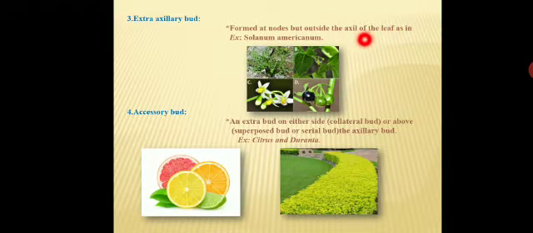For example, Solanum americanum. Solanum nigrum is called Milagu Thakkali Keerai in Tamil. Related to that, the species Solanum americanum also looks like Solanum nigrum. These contain extra axillary buds.